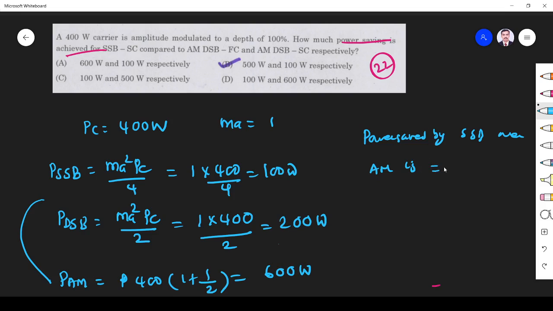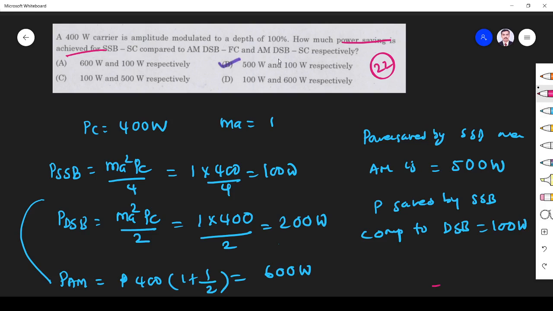So how much power is saved? 500 watts. Similarly, compared to DSB, which spent 200 watts, SSB spent 100 watts, so 100 watts is saved. So the power saved compared to full carrier AM is 500 watts, and compared to DSB it has saved 100 watts. So option B is the correct answer.